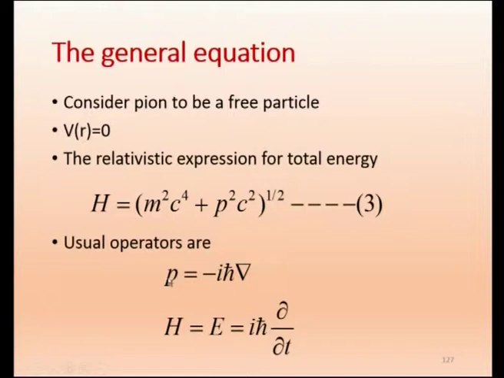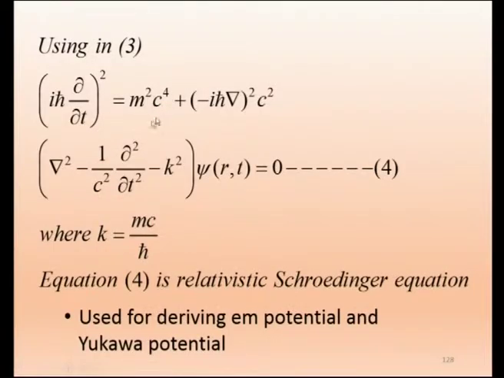So, the linear momentum P can be written as minus i h cross del, and this H is equal to E, equal to i h cross ∂/∂t, which you have to just substitute in equation 3. So, after you substitute, I am getting this part. We are just substituting, it is only a mathematical substitution.